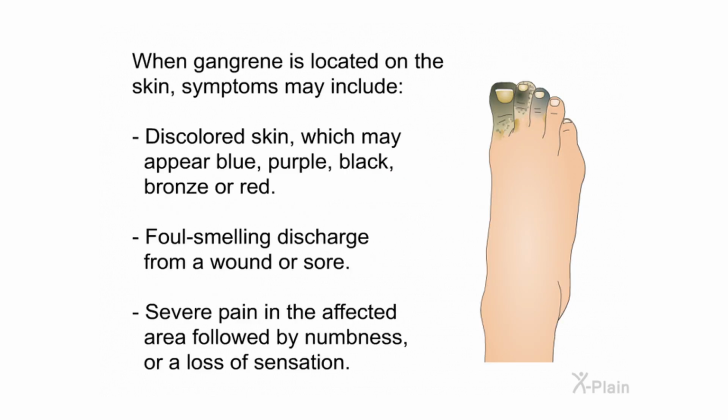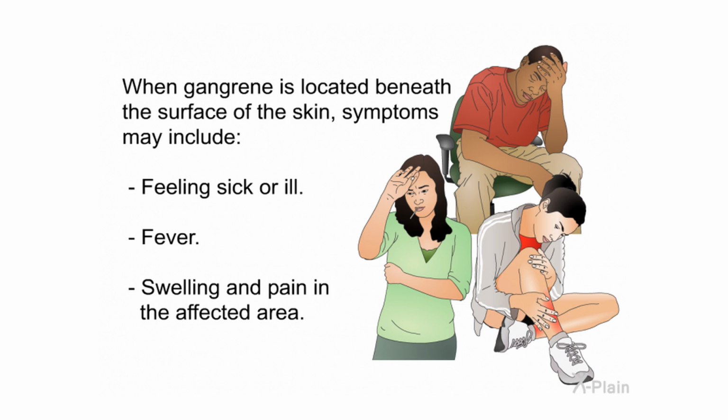Symptoms. When gangrene is located on the skin, symptoms may include discolored skin, which may appear blue, purple, black, bronze, or red, foul-smelling discharge from a wound or sore, severe pain in the affected area followed by numbness or a loss of sensation. When gangrene is located beneath the surface of the skin, symptoms may include feeling sick or ill, fever, swelling and pain in the affected area.